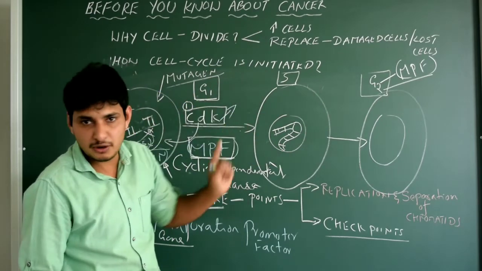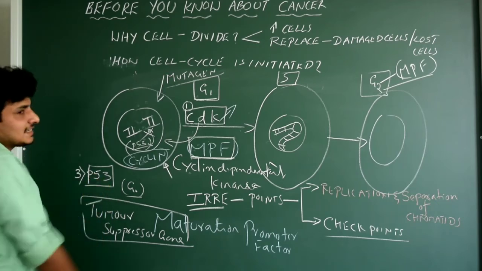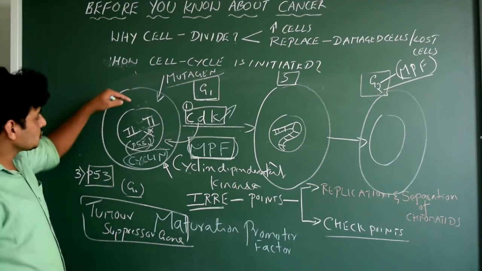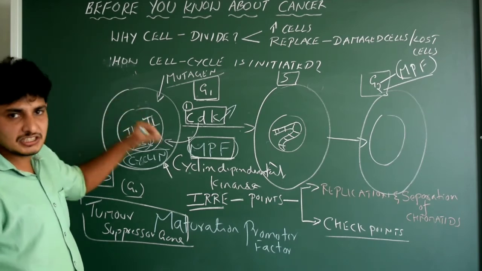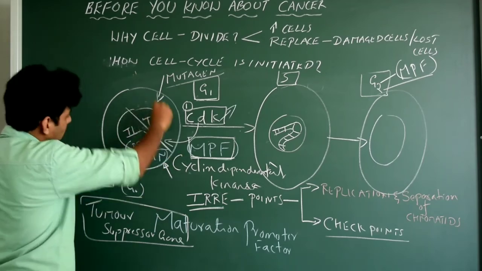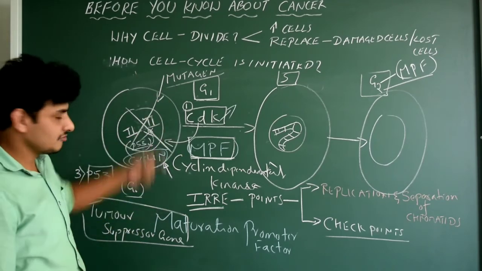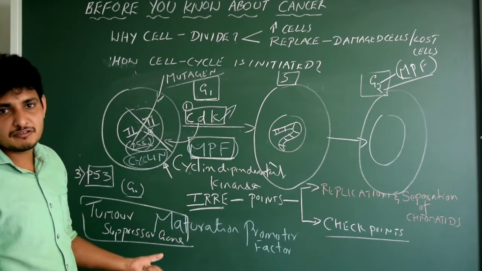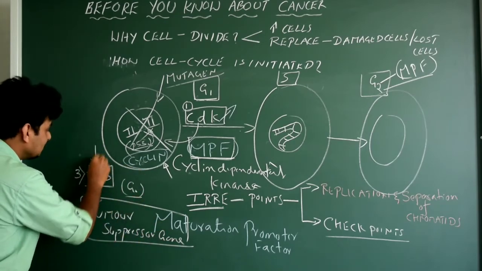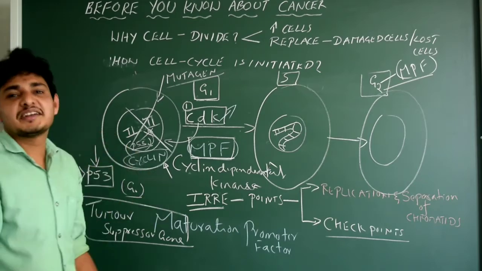So MPF is required for it. Done. P53 acts like a doctor, which is also called tumor suppressor gene. Note this point, very important. It inspects the entire length of the DNA and checks whether the DNA is damaged or not. If it is damaged, it's going to kill the cell itself, there itself, so that the person will not suffer from cancer.